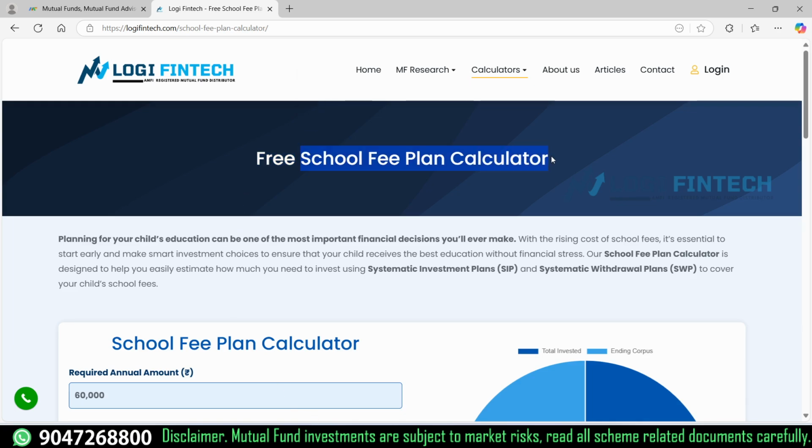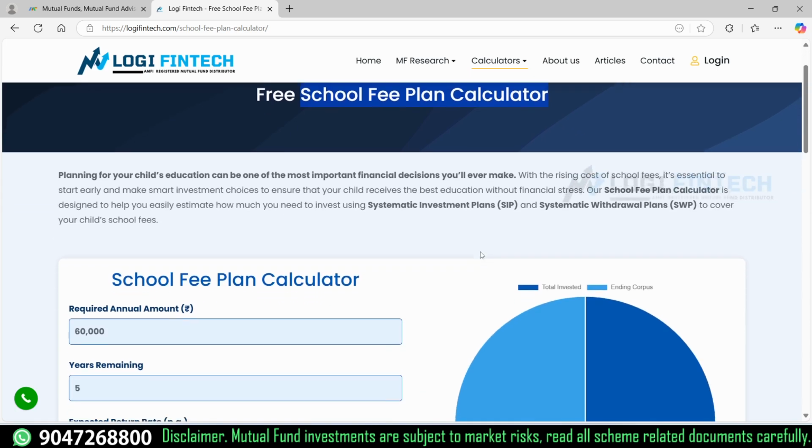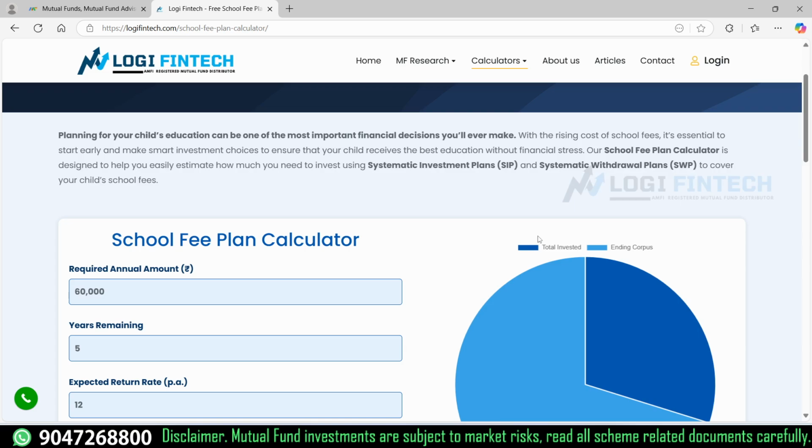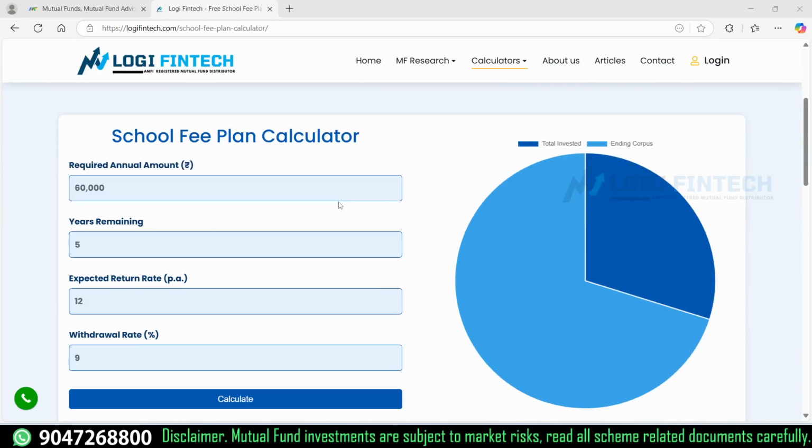By using our school fees free plan calculator, we will calculate what kind of SIP I can do and how I can plan this completely free. This tool is a combination of a systematic investment plan and a systematic withdrawal plan, so we developed a school fees plan calculator that combines SIP and SWP. One by one, let me explain how this calculation works on this calculator.